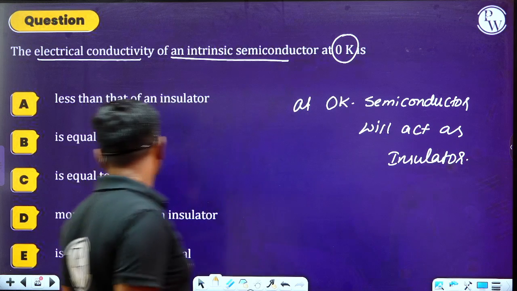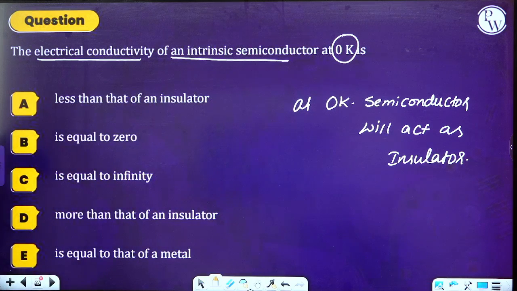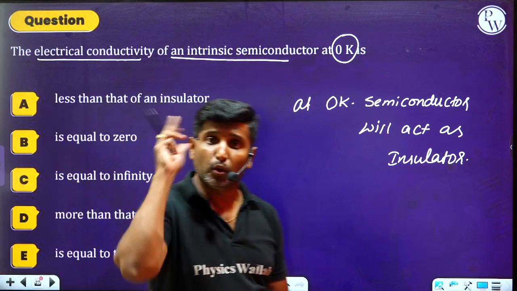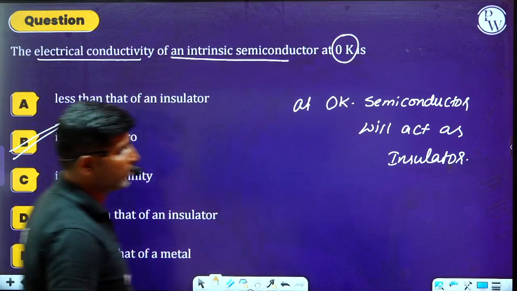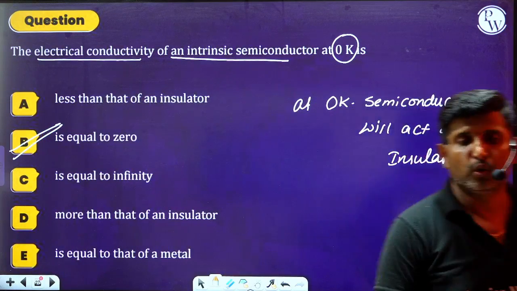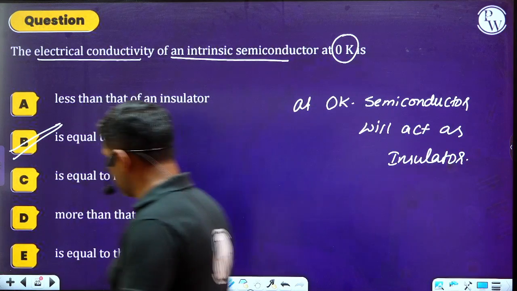Resistivity will go to infinity, but conductivity will become 0. I hope it is clear to you. Now move on to the next one.